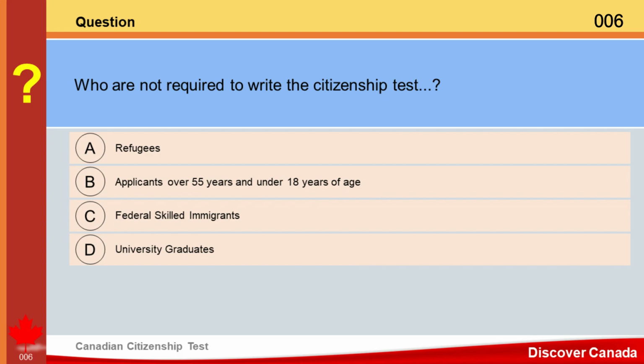Question. Who are not required to write the citizenship test? A. Refugees. B. Applicants over 55 years and under 18 years of age. C. Federal skilled immigrants. D. University graduates. Answer. B. Applicants over 55 years and under 18 years of age.